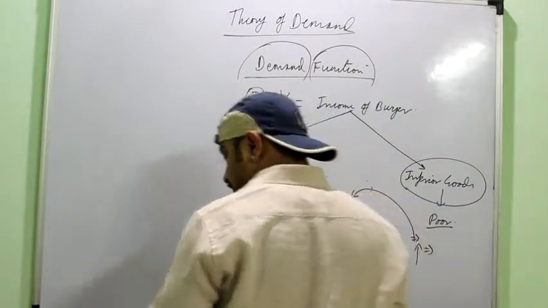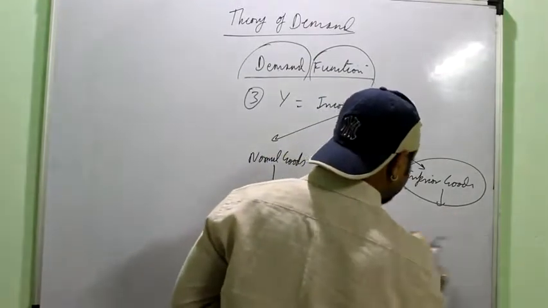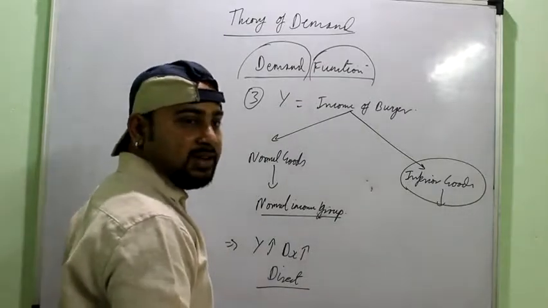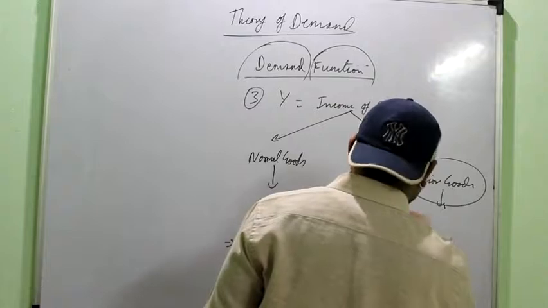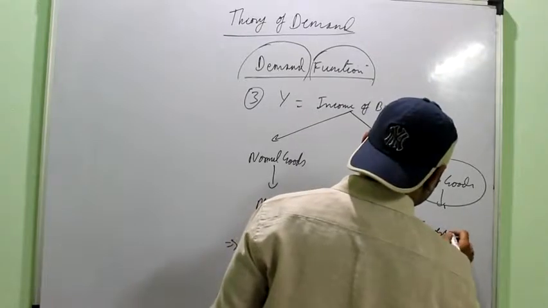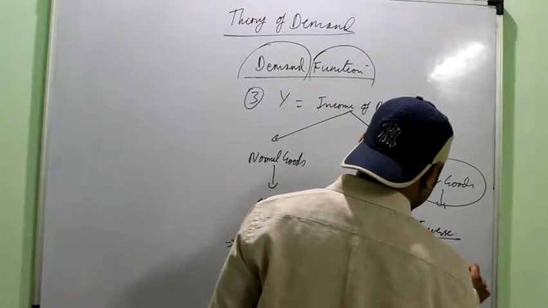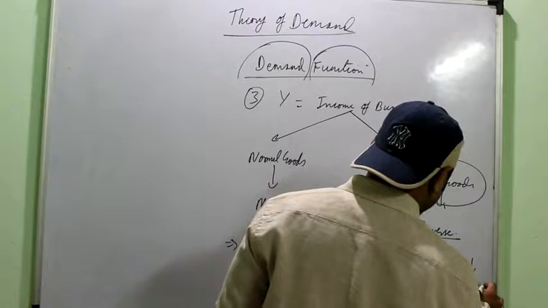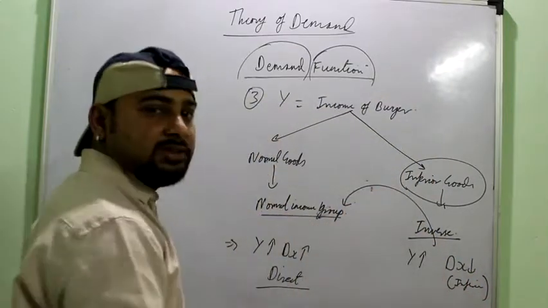If suppose your income rises many times, maybe lakhs, maybe crores, then for you again Swift may become an inferior good, right? It depends on the income. So here we have the inverse relation. It means that as the income of the buyer increases, he reduces the demand for the inferior goods. Why does he do this? Because he wants to switch over to the normal goods, better goods.